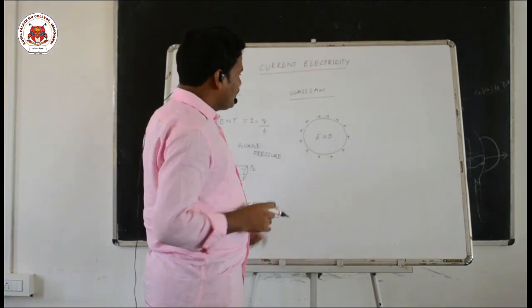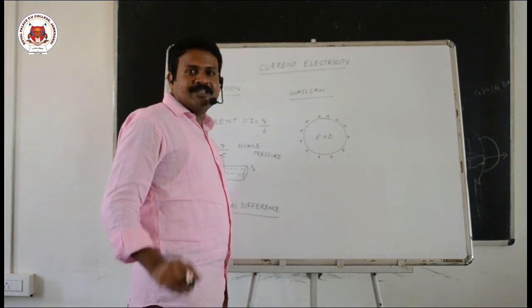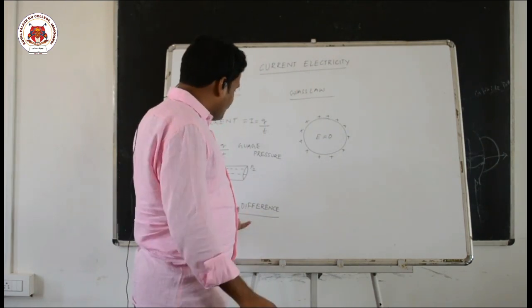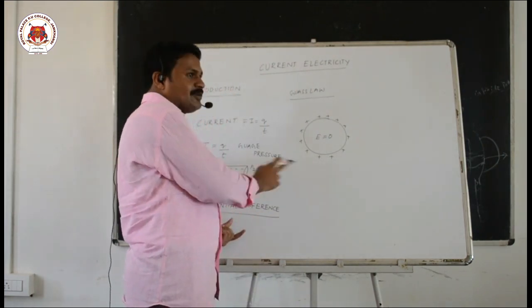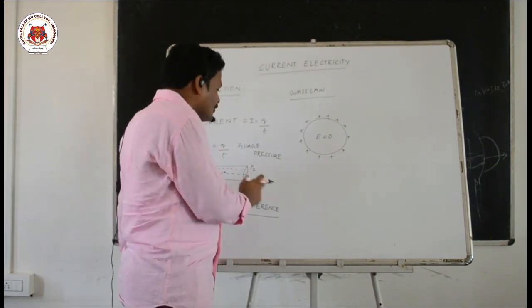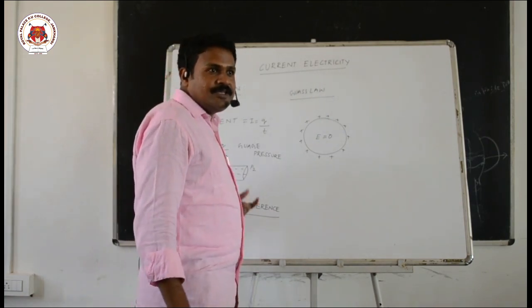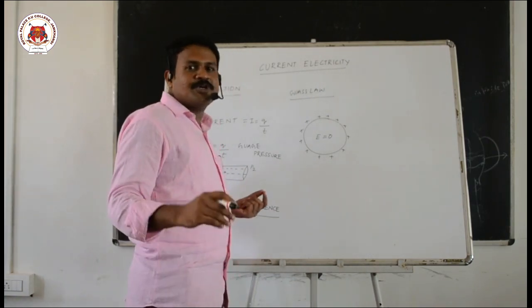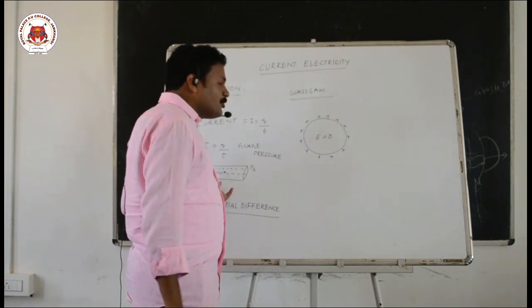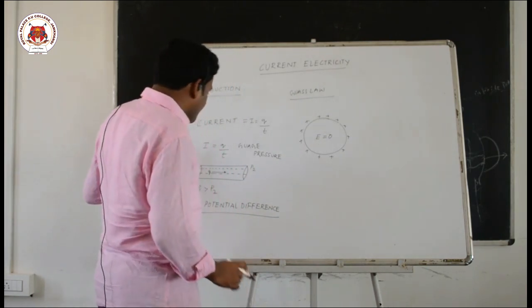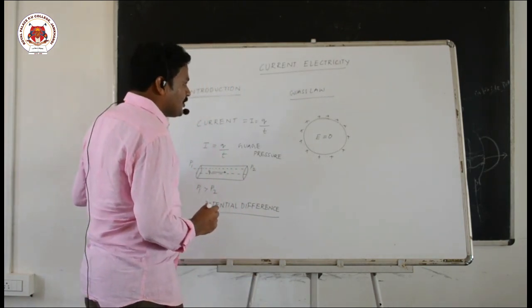Then how are these electrons or charged particles moving inside the conductor? Basically, movement of electrons constitutes current. So how are electrons moving? Because of the application of an external potential difference.